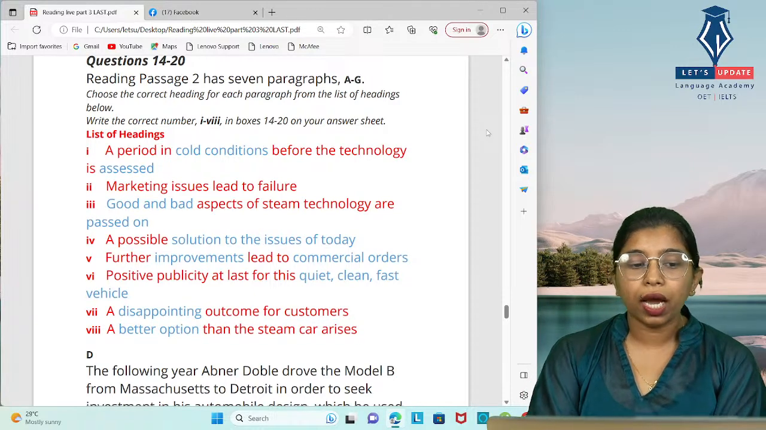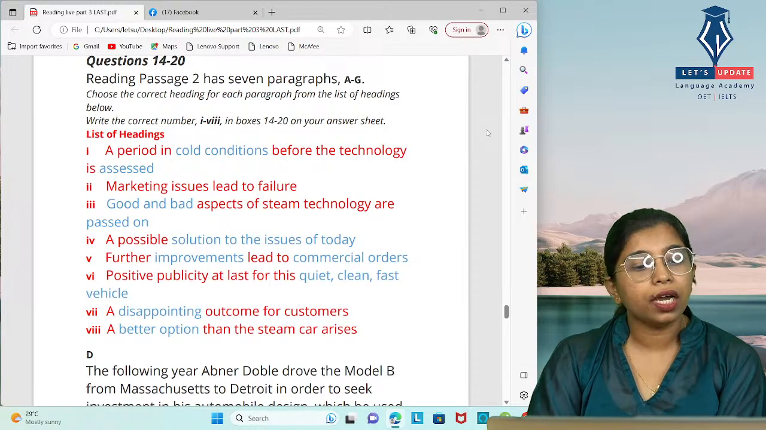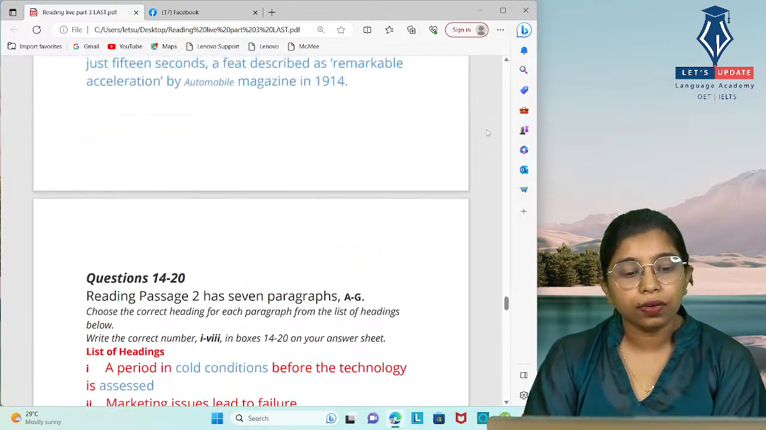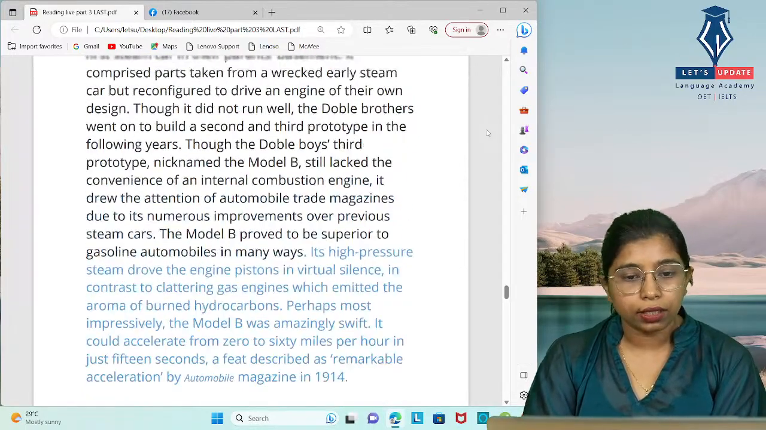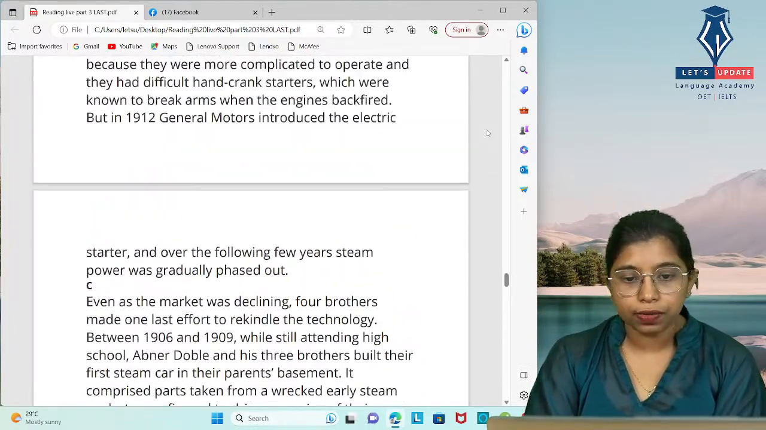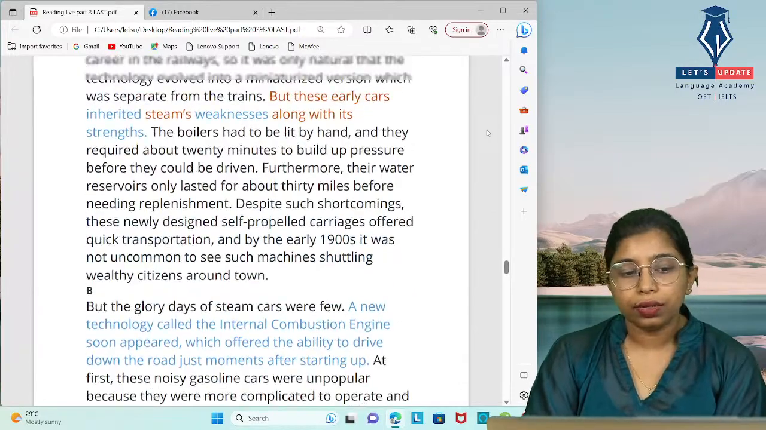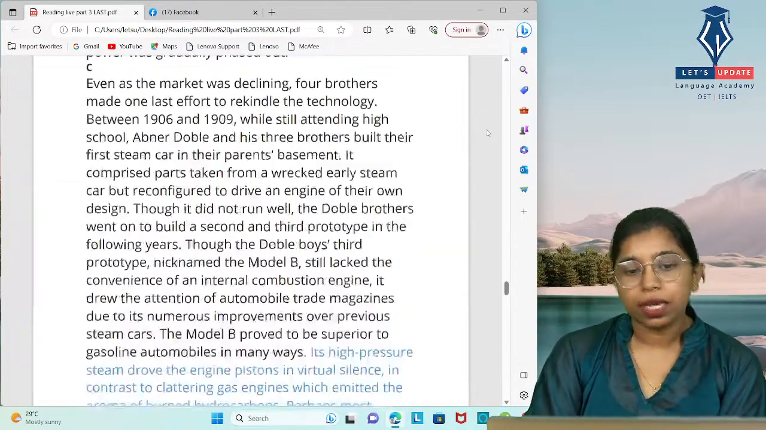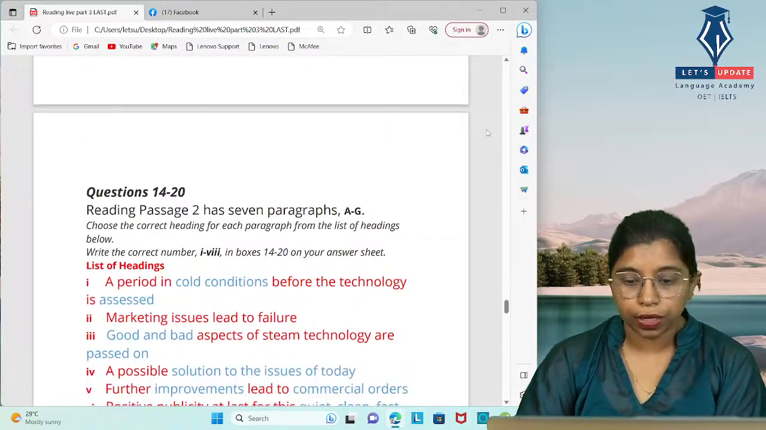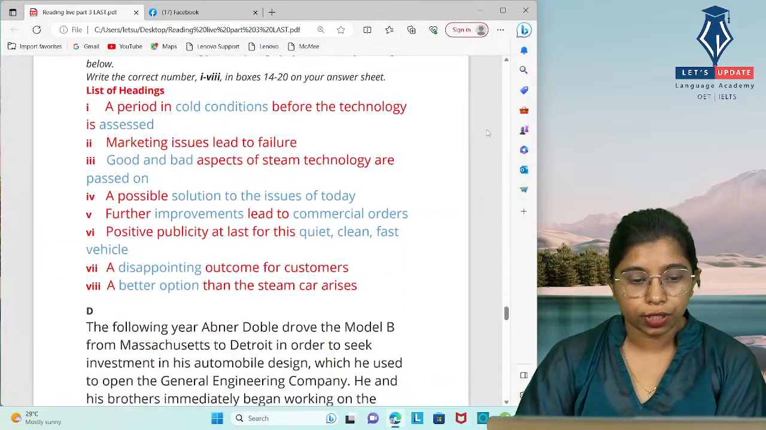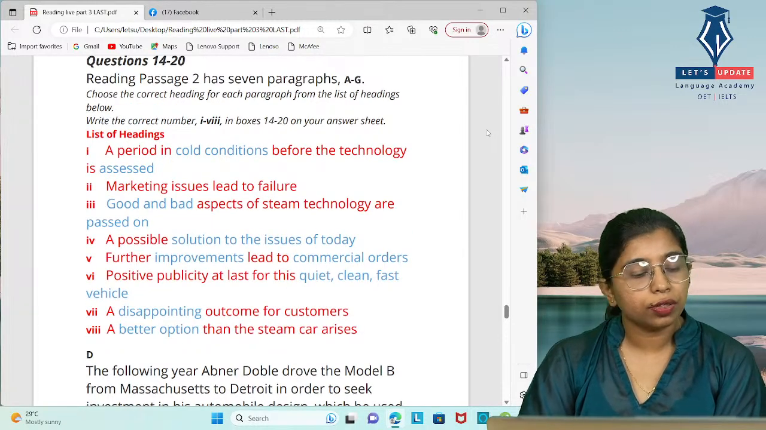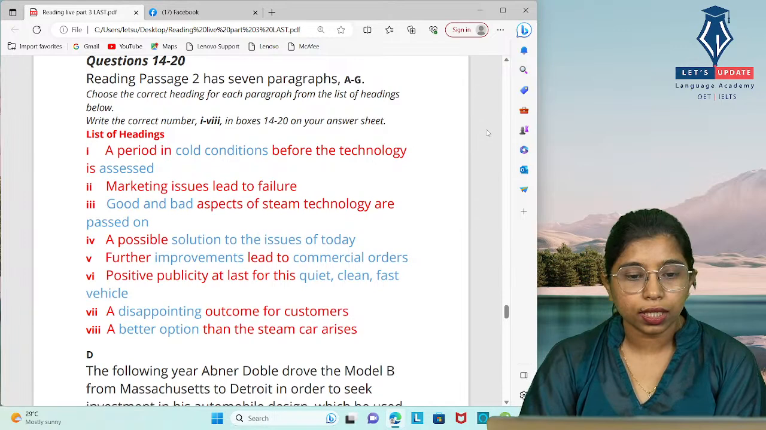Okay, so we have a list of headings here. There are eight headings, and we have passages with 7 or 8 paragraphs given. We'll read the first paragraph and find the matching heading for it. Before that, we can underline the keywords in the list of headings.